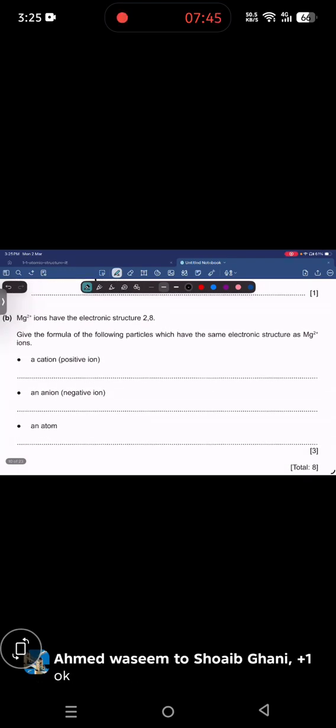Magnesium ions have the electronic structure of 2,8. Give the formula of the following particles which have the same electronic configuration as a magnesium ion. A cation which has the same electronic configuration: we have sodium. We can give sodium here.